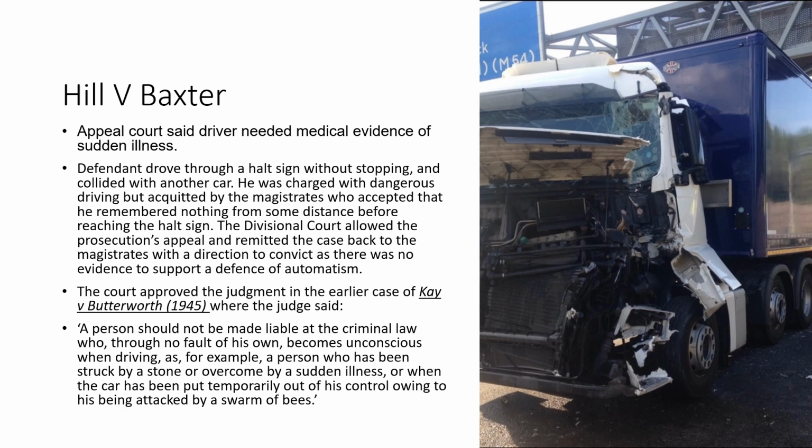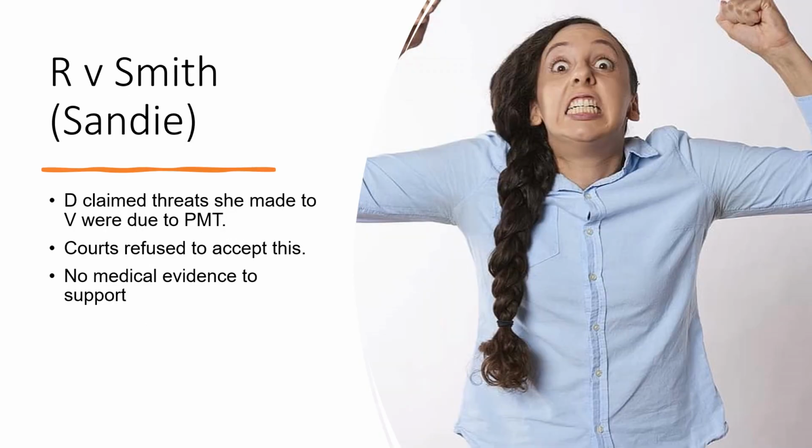Now in terms of this external cause then, we need to be aware of the judgment from K and Butterworth, which was used as an authority, in which a person should not be made liable at the criminal law who, through no fault of his own, becomes unconscious while driving, as for example a person who had been struck by a stone or overcome by sudden illness, or when the car had been put temporarily out of his control owing to being attacked by a swarm of bees. So this of course is obiter dicta, but allows an authority, a persuasive authority as we know, a persuasive precedent, which could be used in future cases. So any of those would be then considered an external cause.